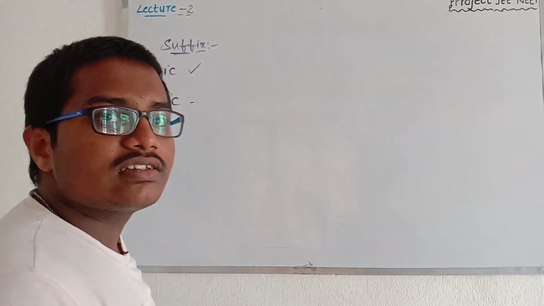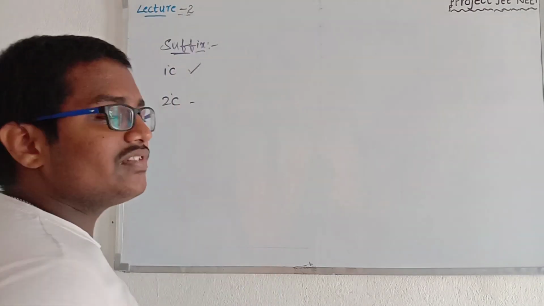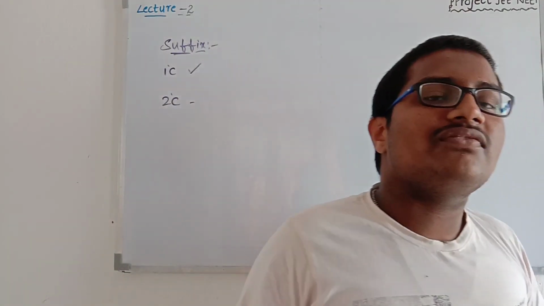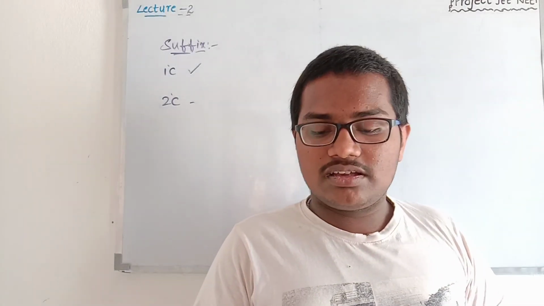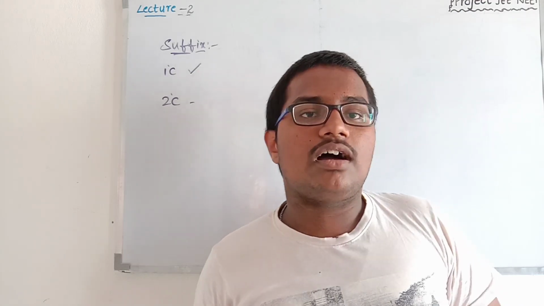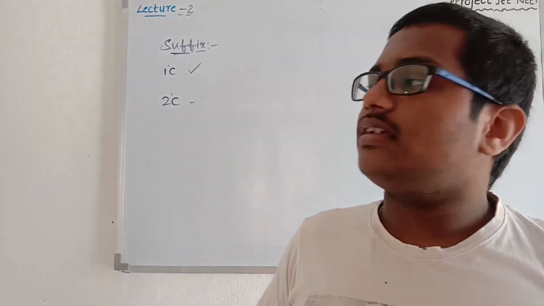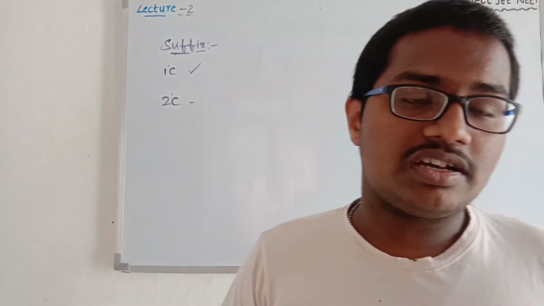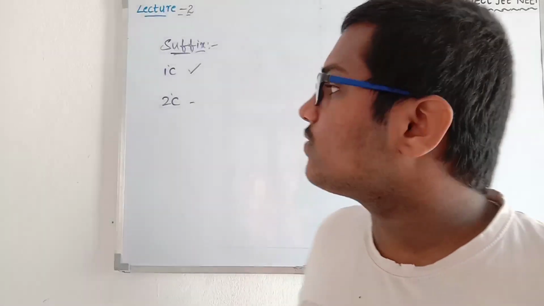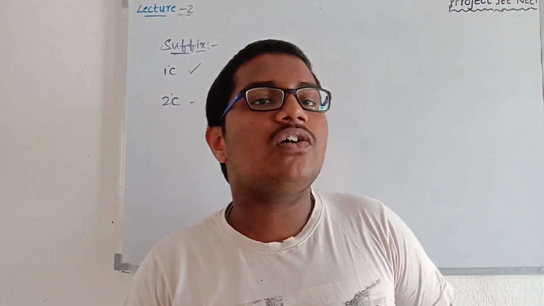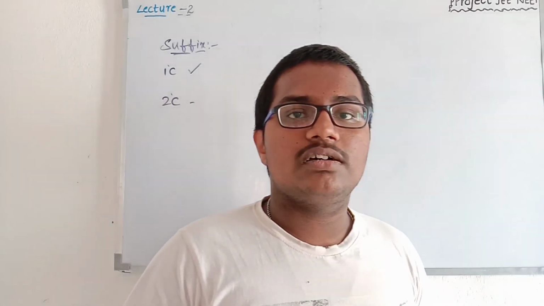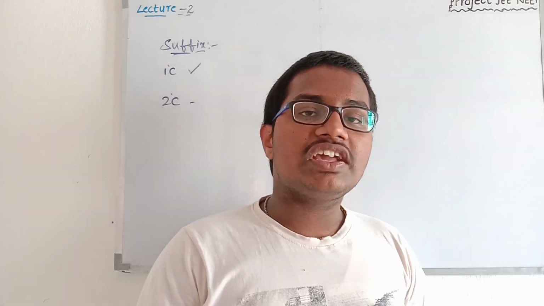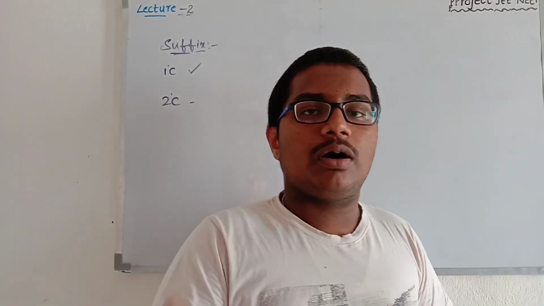So let's continue with the secondary suffix here. The secondary suffix indicates the functional groups. There are different suffixes: alcohols, carboxylic acids, aldehydes, ketones, ethers, esters. There are so many functional groups. So first of all, what is a functional group? A functional group indicates the nature of the whole compound.